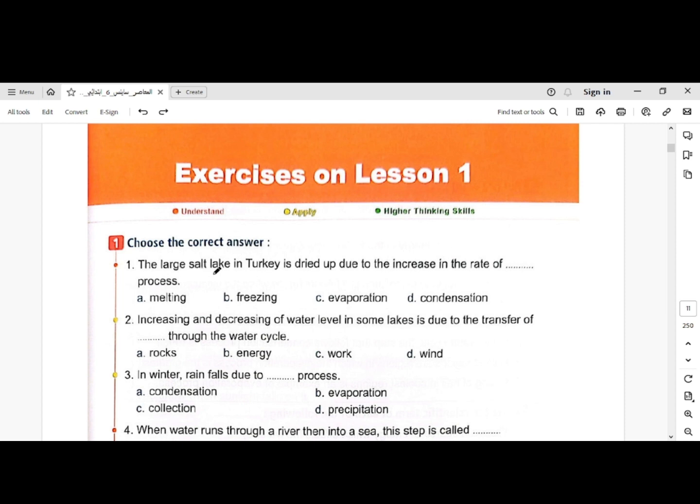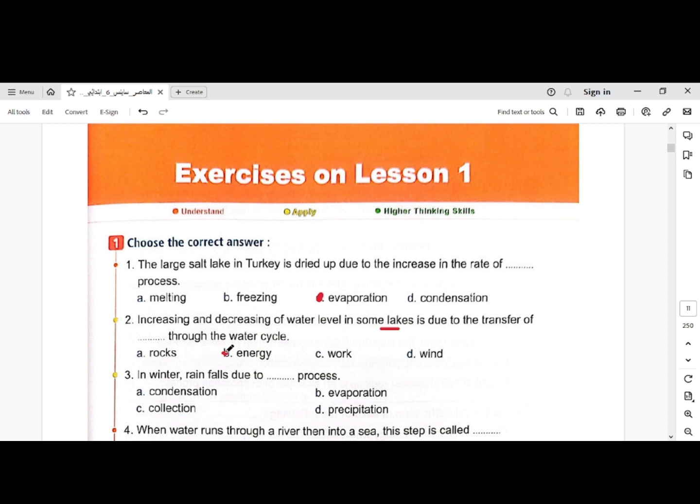The large salt lake in Turkey dried up due to the increase in the rate of evaporation process. Melting process, freezing process, evaporation process, condensation process. Our answer: evaporation process. Increasing and decreasing of water level in some lakes is due to the transfer of energy through the water cycle. Transfer of rocks, transfer of energy, transfer of work, transfer of wind.